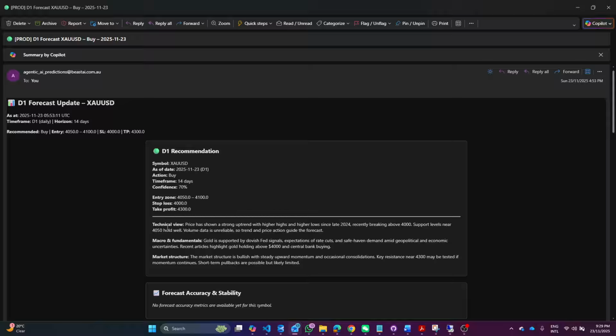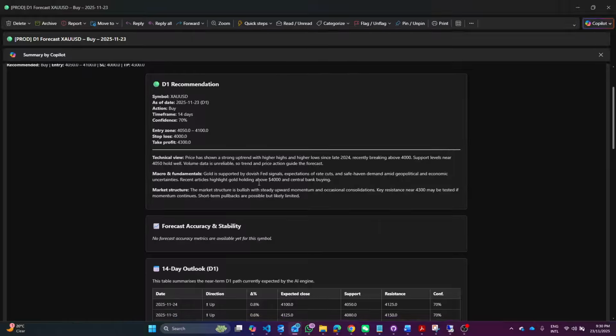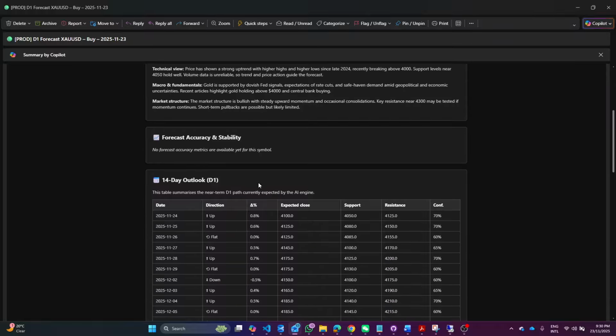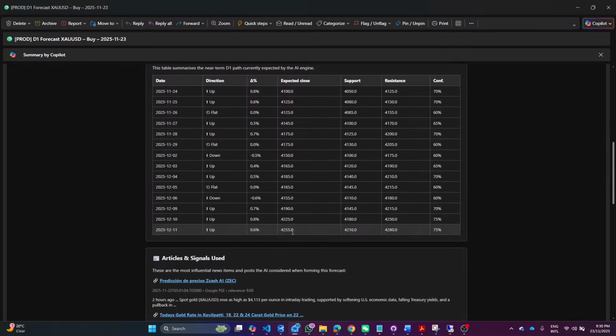And it's given us the technical view, macro, fundamental, and market structure. This has all come out of the AI. This is spat straight out of the Agentic engine. So yeah, it's really awesome. It's given me forecast accuracy and stability, 14-day look ahead, and all of this 14-day look ahead will be scored for skew. And over time, it'll get more and more accurate and more confident.